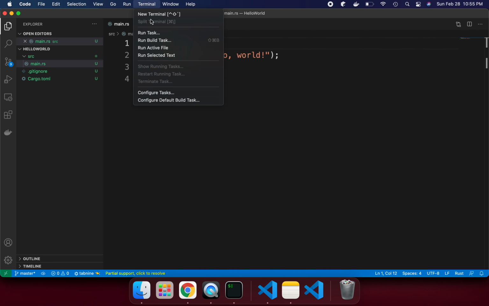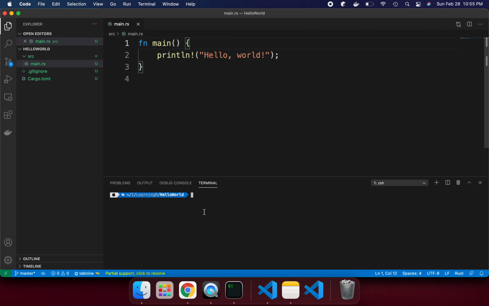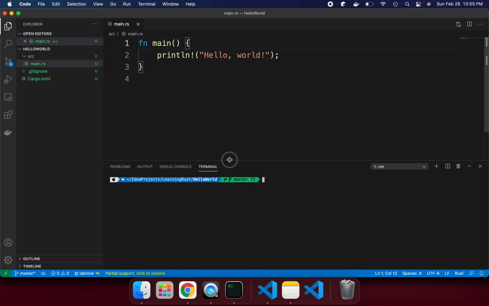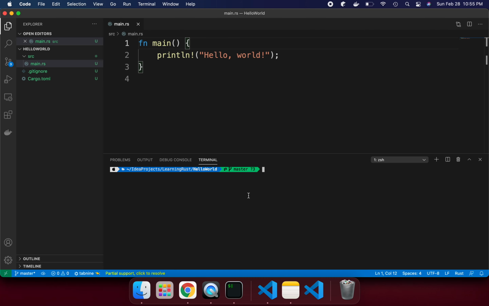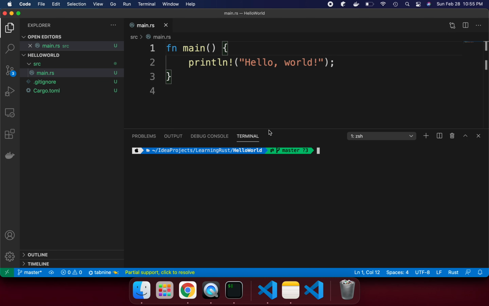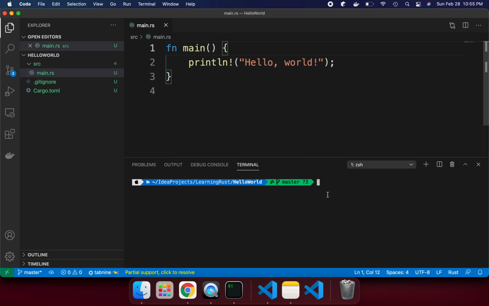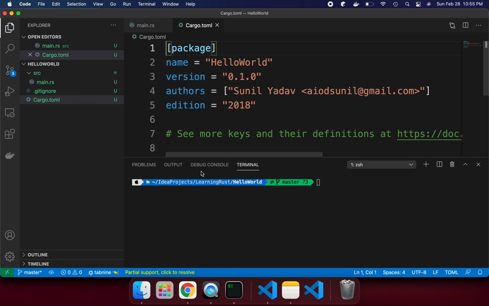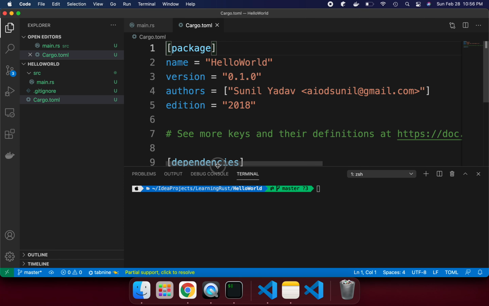Let's create a terminal here. So one terminal is available for us. Let me press command plus, so it's a little more visible for you. What we see here is one TOML file, Cargo.toml. This is like package.json in Node.js.